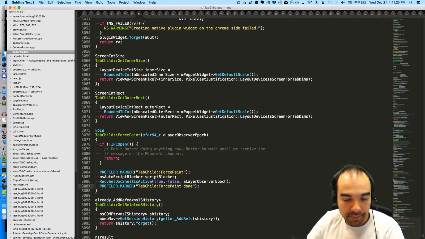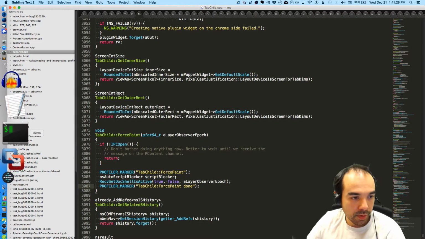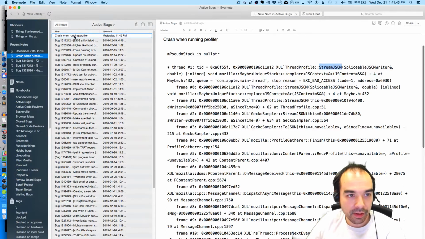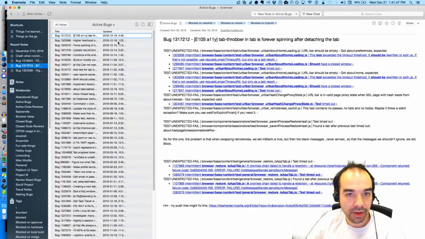So let me prove it. That's still running. That's unfortunate because I'm probably going to have to run it again soon. But here's what I'm actually thinking. Here's my process. Here's what I'm going to do. I'm going to drop this into abandoned bugs. This crash report is no longer useful.